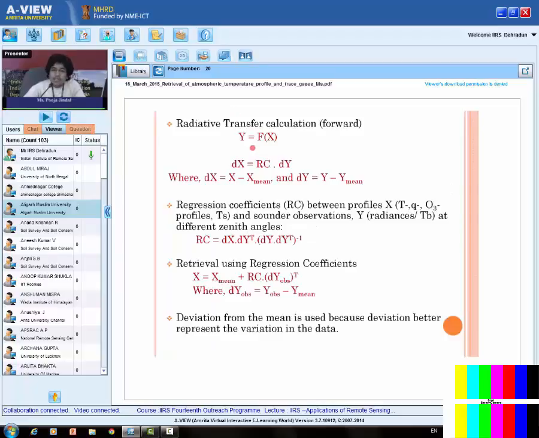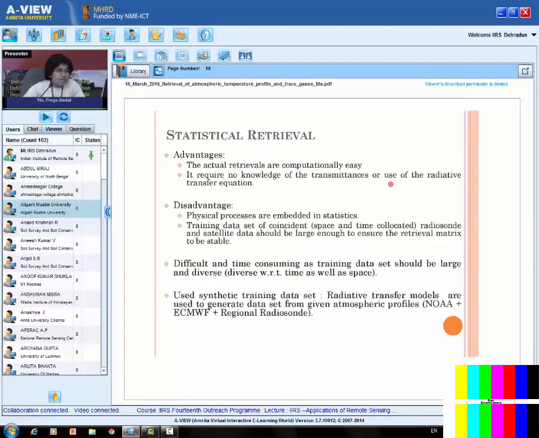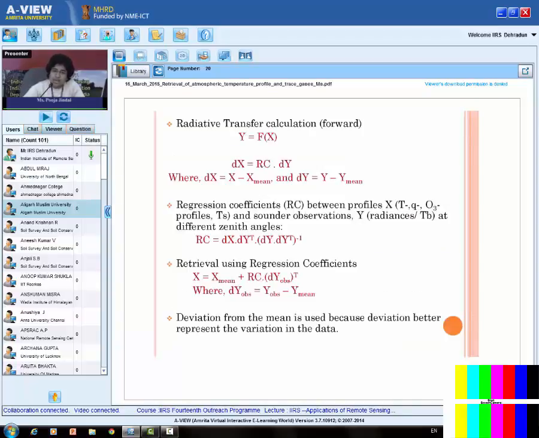So once I have the synthesized data from the radiative transfer model, then again we can use this equation to find the regression coefficient, and then the regression coefficients can be used to find any parameter that we want to retrieve, right? So in the statistical retrieval, the advantage is we don't need to solve the radiative transfer equation again and again. Only once to generate the synthetic data we have to solve, and once we have done it, the regression coefficient can be used to find any parameter that I want to retrieve.